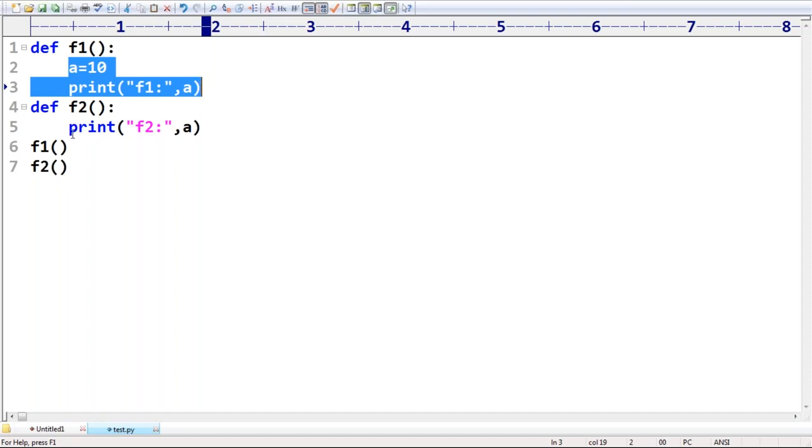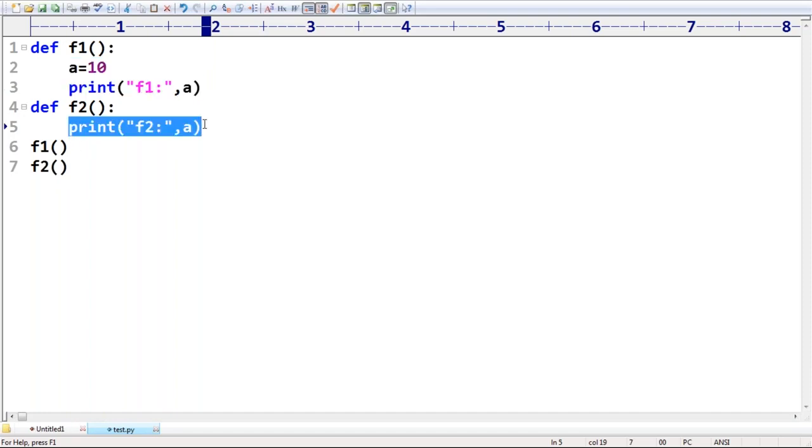Then how can you access it inside f2? Immediately we are going to get a name error. Can you spell out what is the error we are going to get? Name error, saying a is not defined. Remember that, name error, saying is not defined.